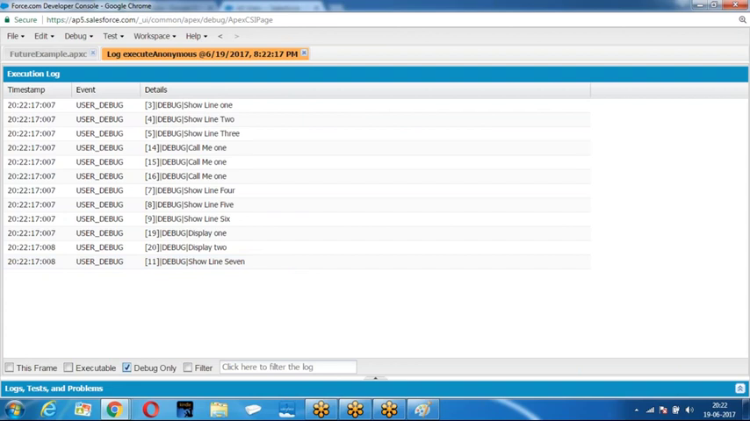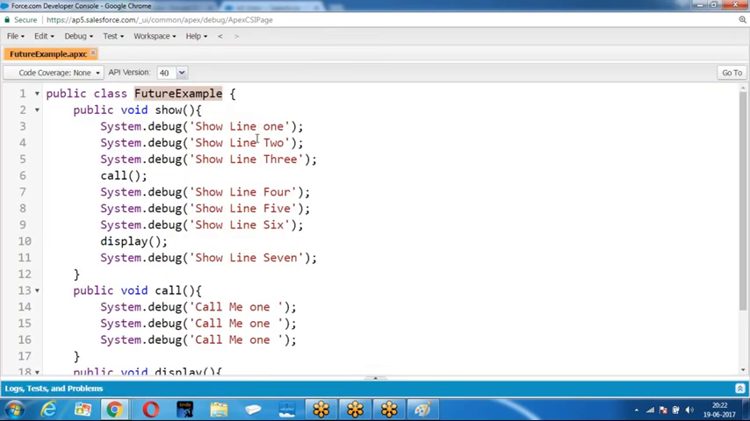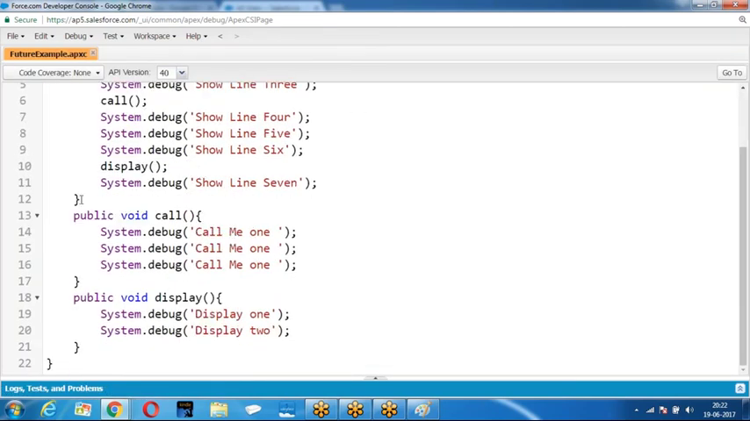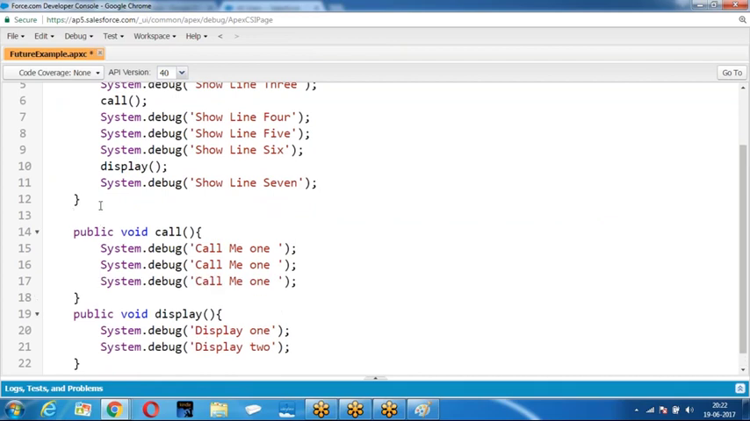Now, I want to run them in parallel. If you want to run them in parallel, what should I do? We have to make that method a future method. How do you make a method a future method? With the at the rate of future annotation. A future method should be defined with @future, and the method should be static.